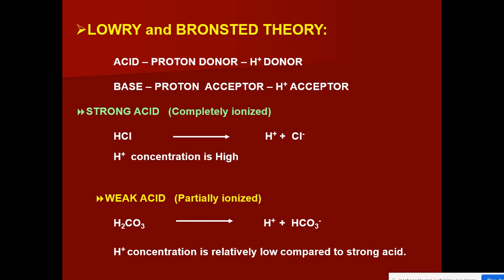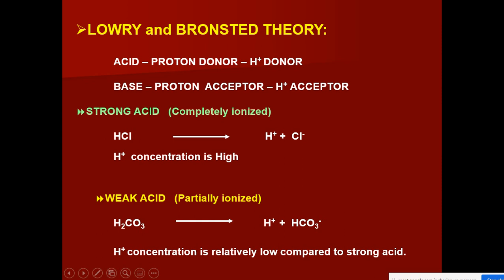And the same concept is applicable in understanding buffers also. So try to understand what is strong acid, what is weak acid. Now as per Lowry and Bronsted theory, I said acid is a proton donor, means hydrogen ion donor. Similarly, base means it is a proton acceptor or hydrogen ion acceptor. So strong acid means it is completely ionized. So strong acid means a complete ionization of the compound takes place.